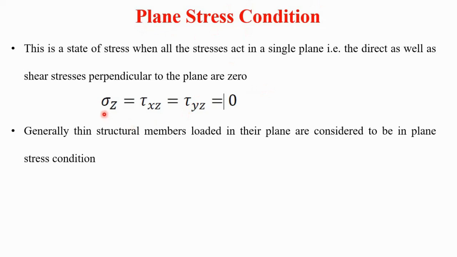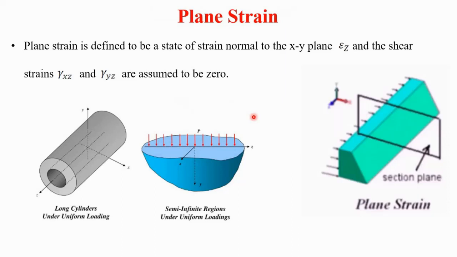So that means here we can see sigma z, tau xz and tau yz are equal to 0. That is, the perpendicular stress is 0. Then generally thin structural members loaded in their plane are considered to be in plane stress condition. Then we will see plane strain.